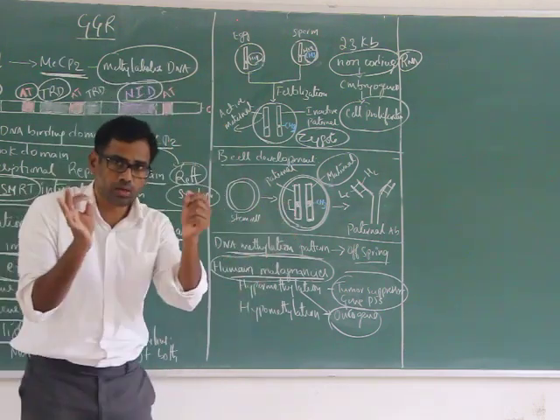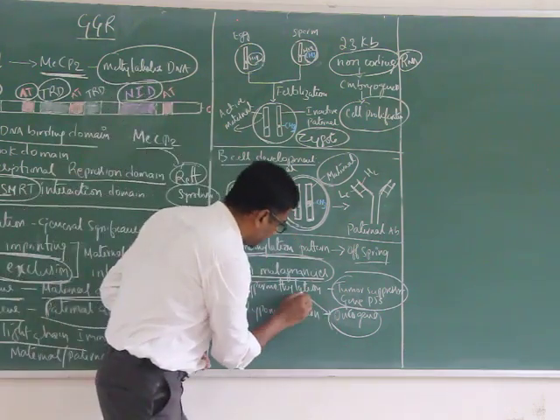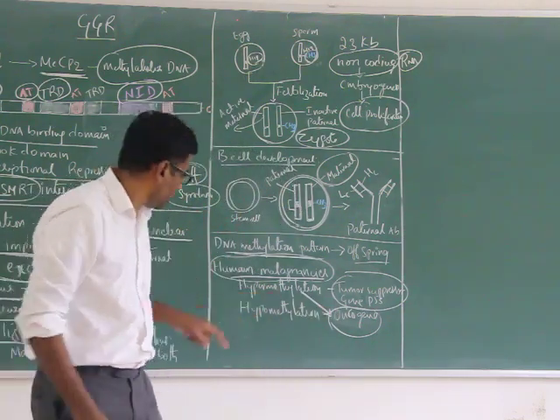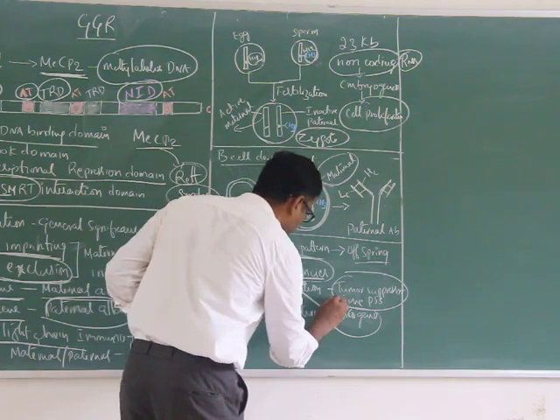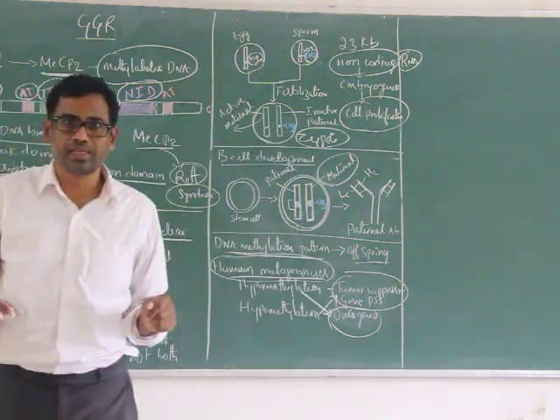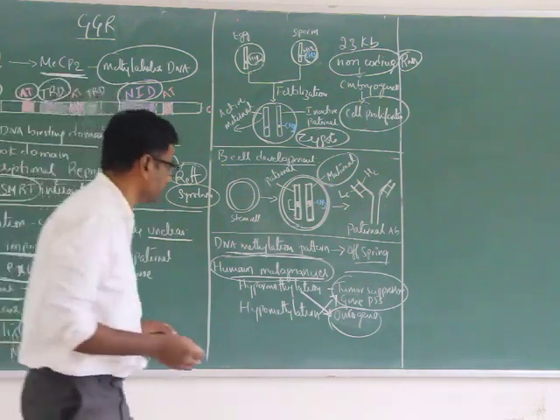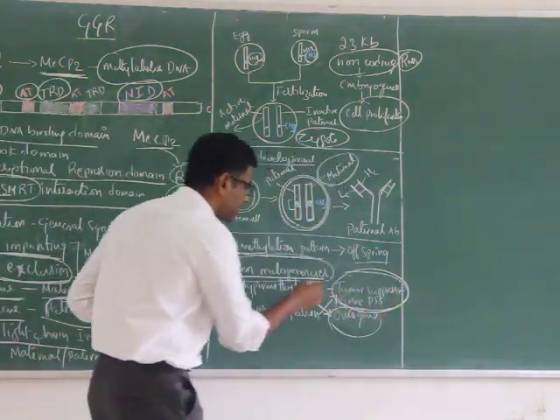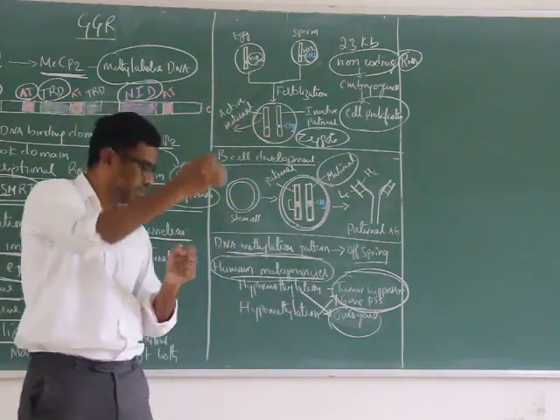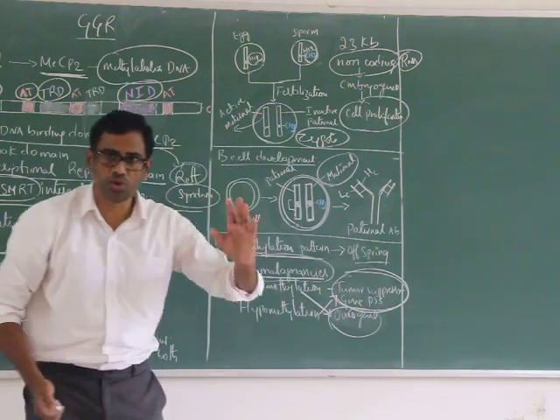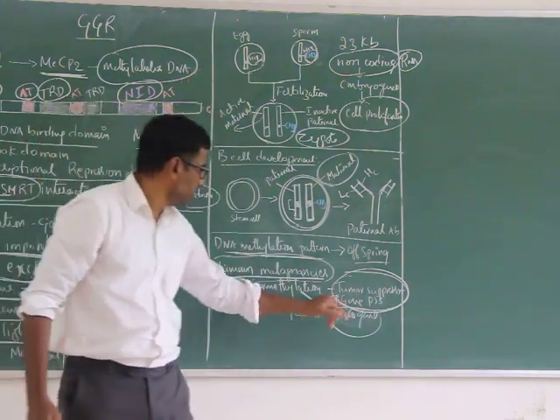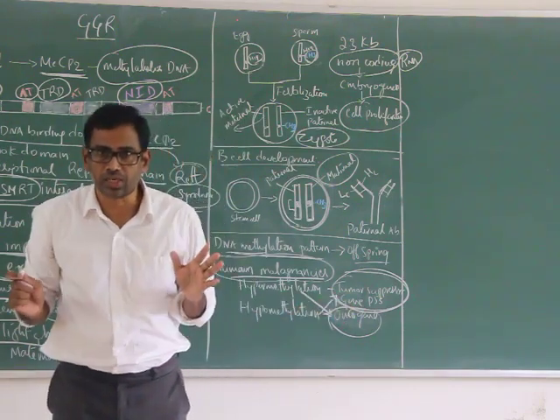So in normal physiological condition, the oncogene is kept inactive by hypermethylation. Meantime, the tumor suppressor gene is demethylated or hypomethylated so that it can be expressed. Here, there is lower expression of oncogene and higher expression of tumor suppressor gene. That is in normal condition.